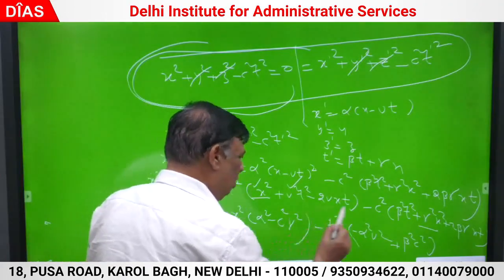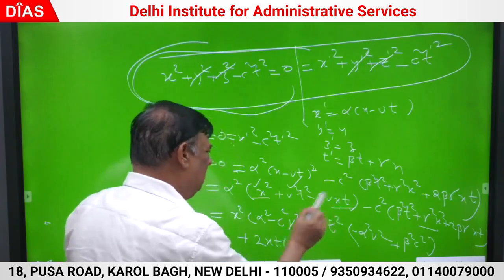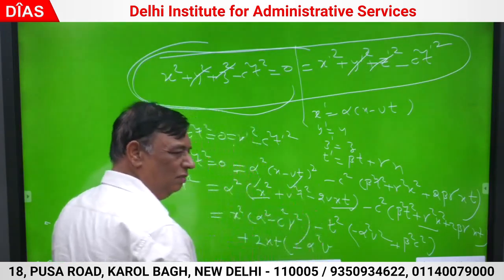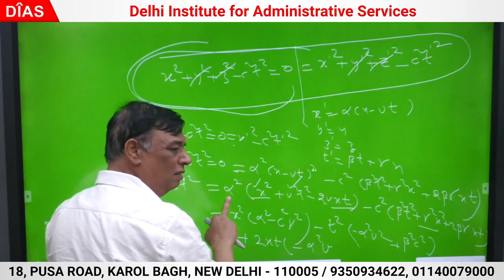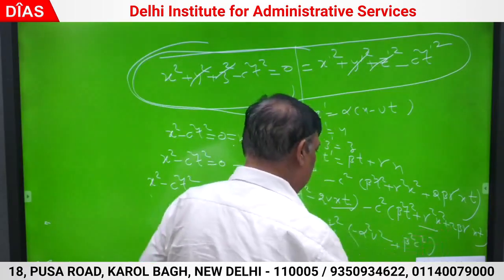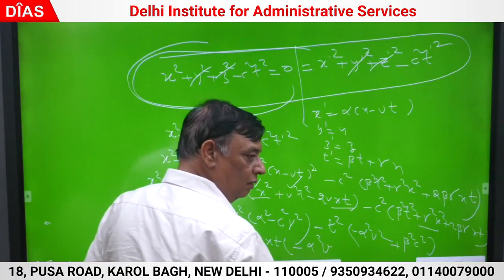Then 2xt: taking 2xt common, what is the coefficient here? Minus alpha square v. What is the coefficient of 2xt on the other side? Minus beta gamma c square.